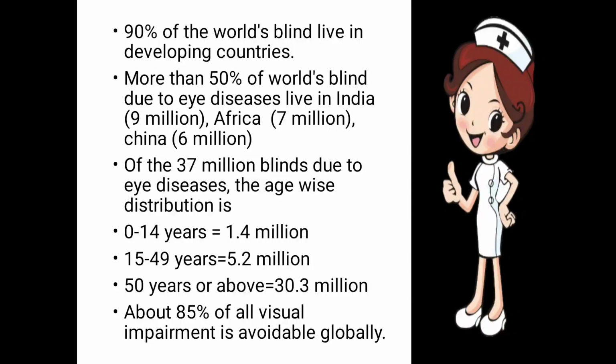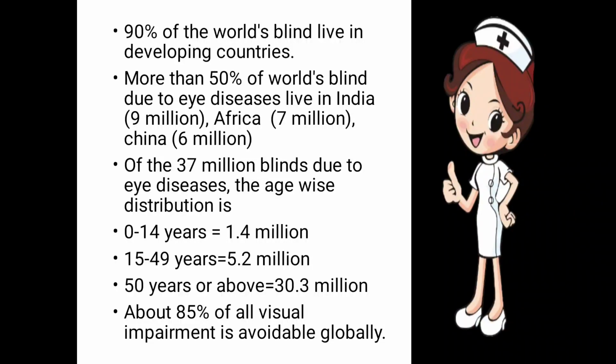More than 50% of the world's blind due to eye diseases live in India, Africa and China. In India, the persons who get blind due to eye diseases are 9 million, in Africa 7 million, and in China 6 million, and they contribute more than 50% of the world's blind rate.